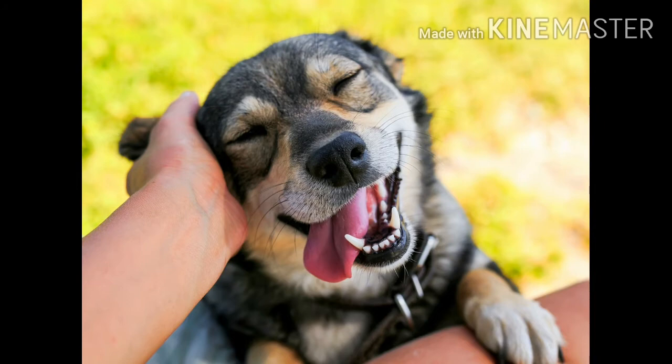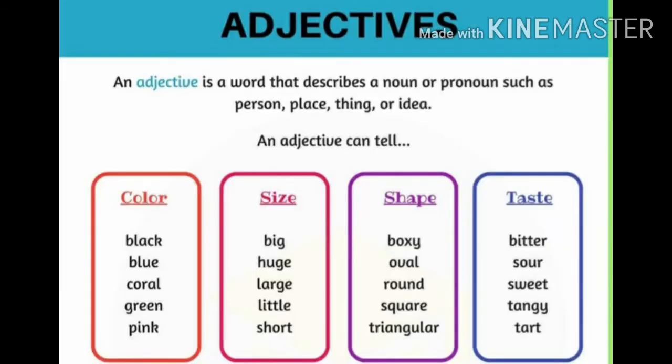Then we move on to the kinds of adjectives. There are 6 kinds of adjectives, but in today's class we are going to see 5 types: adjectives of quality, adjectives of quantity, adjectives of number, demonstrative adjectives and interrogative adjectives.